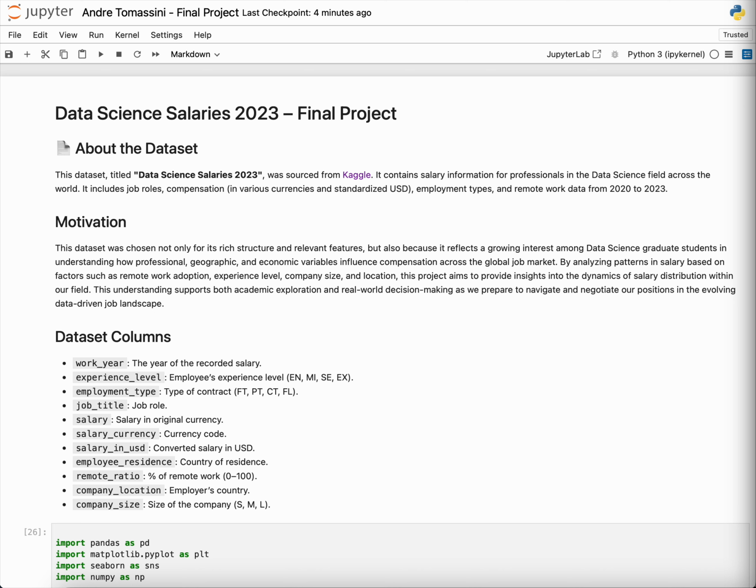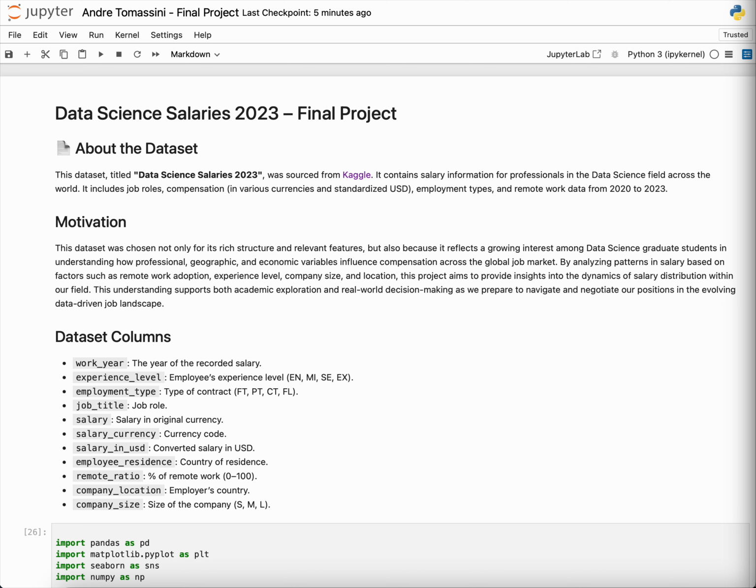So I chose this data science salary because it's a highly relevant concern for any of us entering this field. It helps us understand and reflects global trends, remote work expansion, and employee expectations. I wanted to analyze what really impacts compensation, beyond assumption.